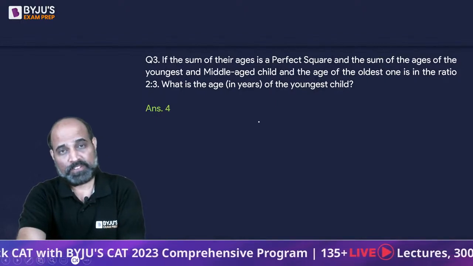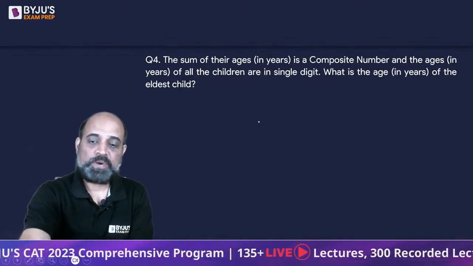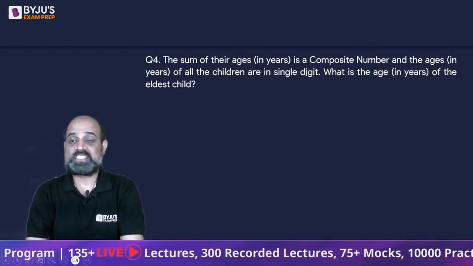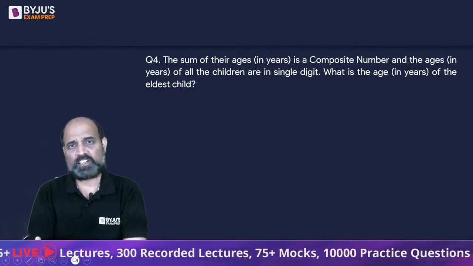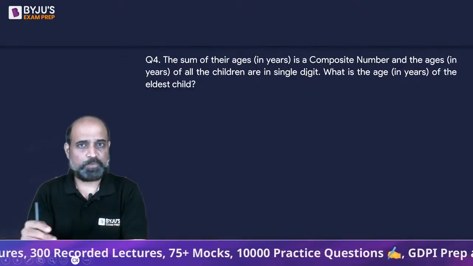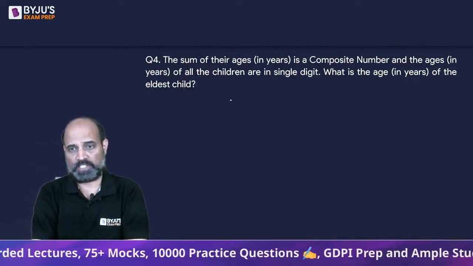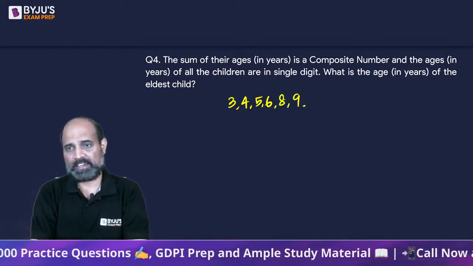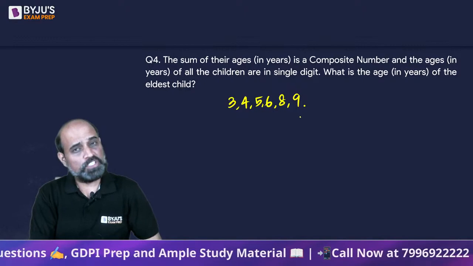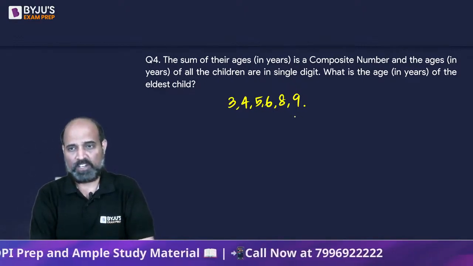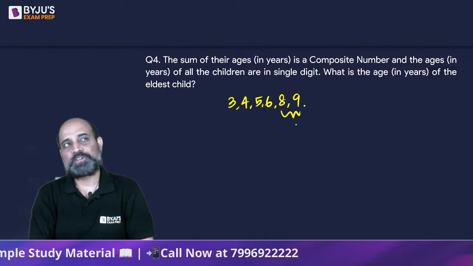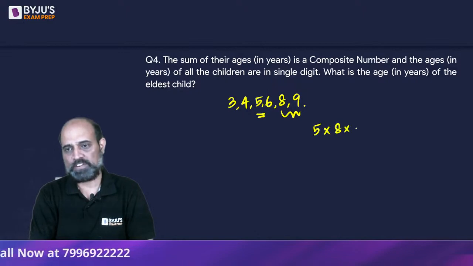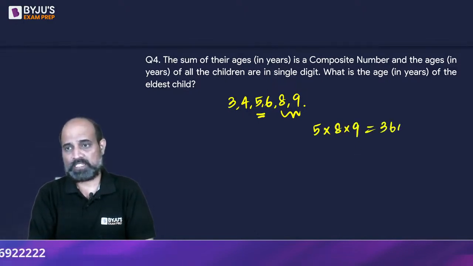Fine. Okay. Next one. The sum of their ages is a composite number and the ages of all the children are single digit. So what are the single digit numbers which are factors of 360, because they are going to be multiplied to give us 360. So we'll start with 3, 4, 5, 6, 7 doesn't work. We have 8 and 9. Now the product of three of these numbers should be 360. So if we take the largest two, 8 into 9 is 72. 72 into 5 is 360. So we have this scenario, 5 into 8 into 9, such that their product is 360.